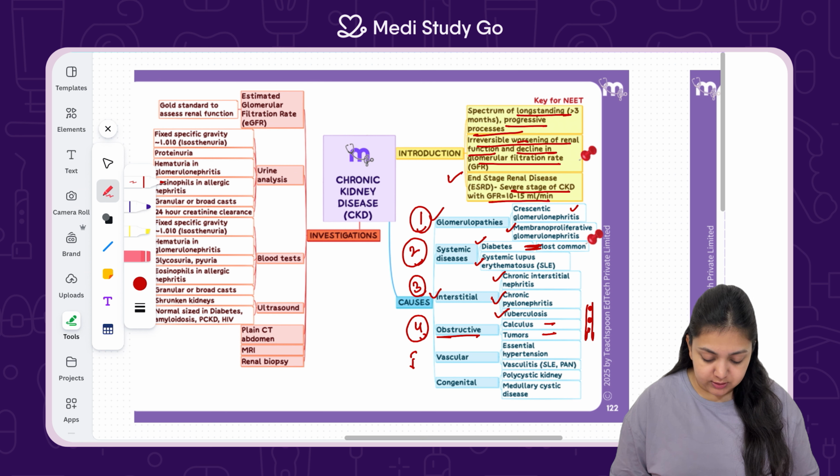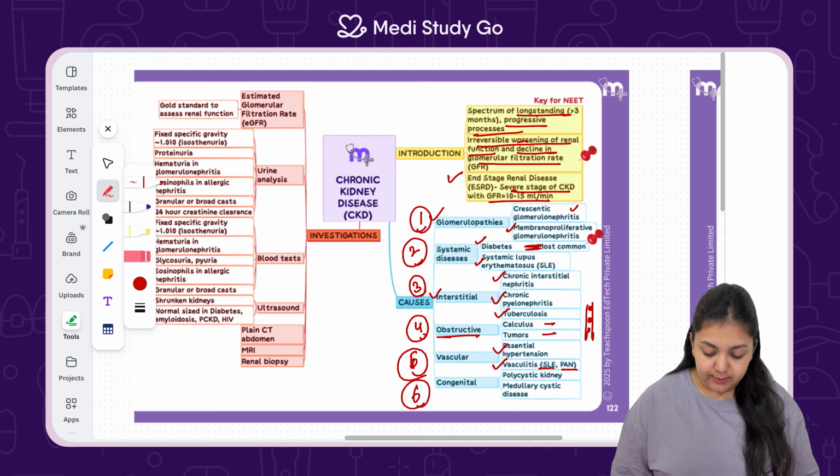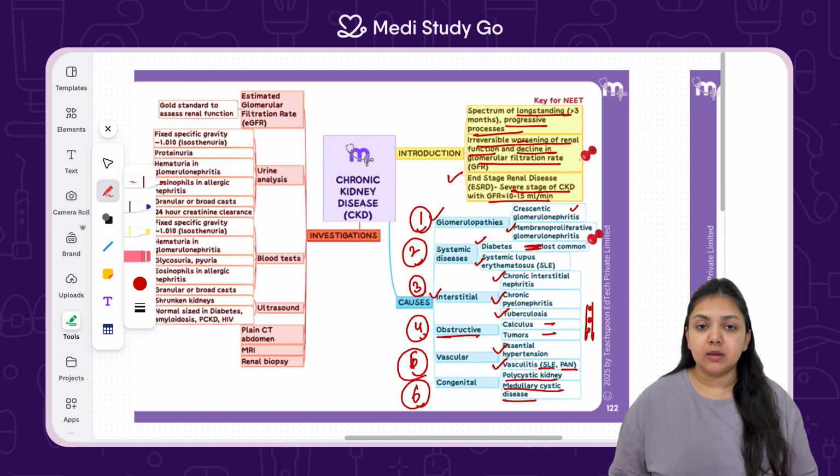Next, we have vascular disorders like essential hypertension and vasculitis due to SLE or PAN, wherein the cardiac output is going to be deranged, heart function is deranged, which is going to lead to compensatory loss of function by the kidney. Lastly, there can be congenital disorders like polycystic kidney disease and medullary cystic disease, wherein cysts are present in the kidney and lead to a decreased glomerular filtration rate. So this is the wide variety of etiologic agents and diseases which are going to lead to chronic kidney disease if they are not treated timely.